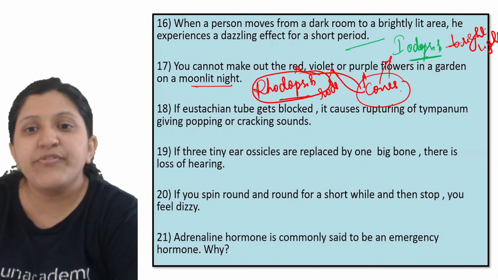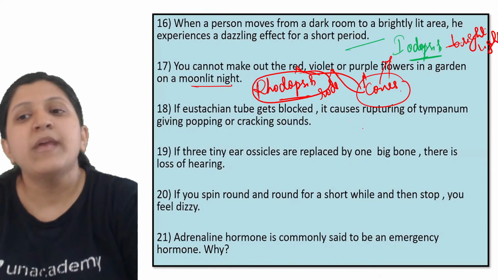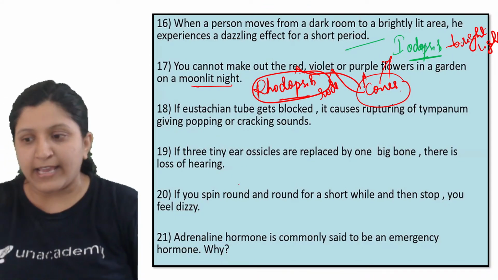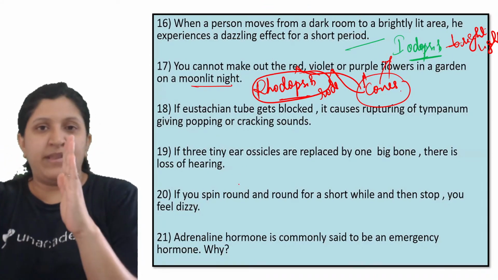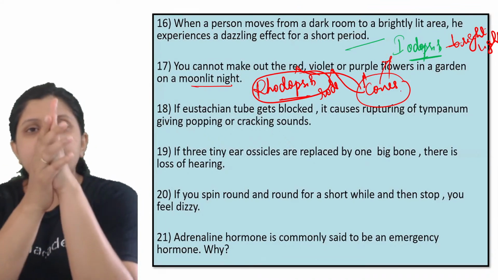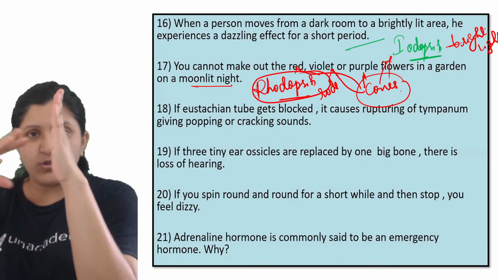Now, if your eustachian tube gets blocked, it causes rupturing of the tympanum, giving a popping or cracking sound. So what is happening? Let's say this is the eardrum, and this side is the eustachian tube.